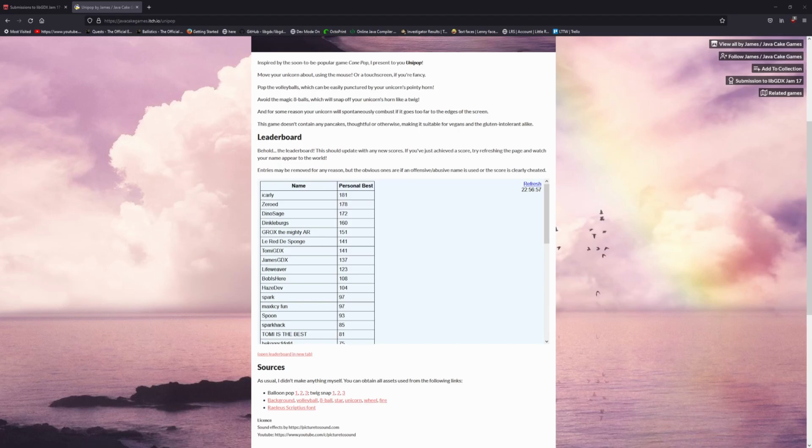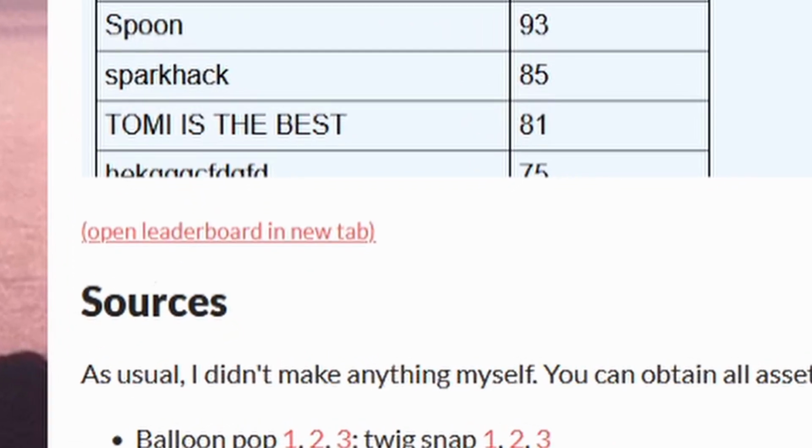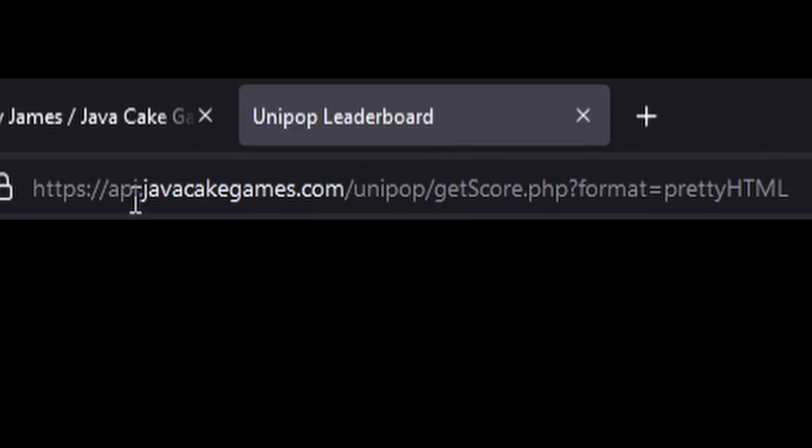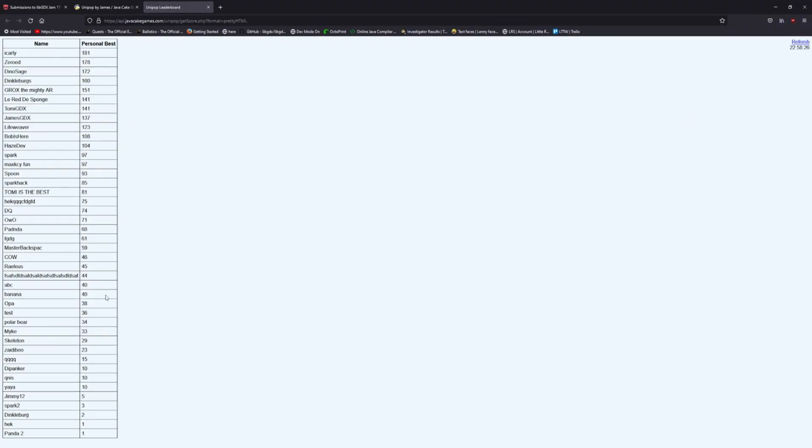Usually we can use the networking tab, but James has made it exceedingly easy for us as he has open leaderboard in new tab, which directs us to api.javakickgames.com. And we can see here that this is our entire leaderboard that we are seeing from this page.